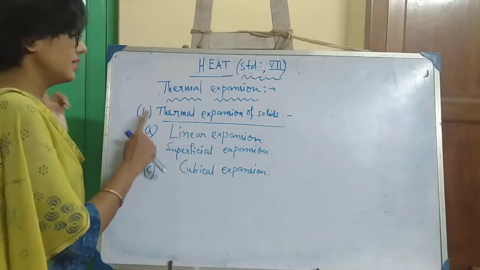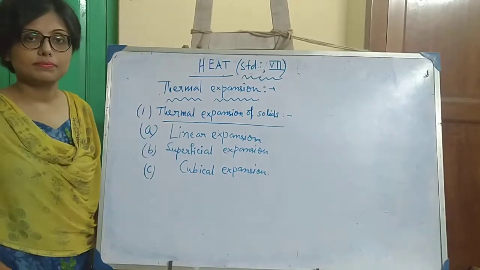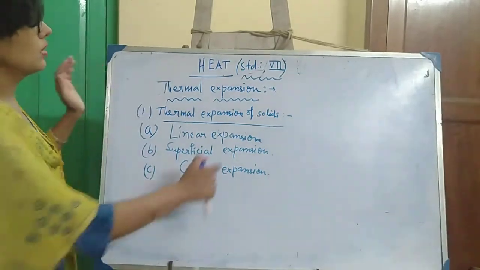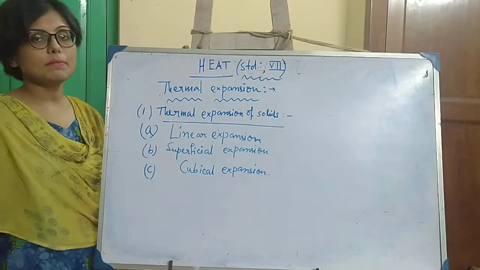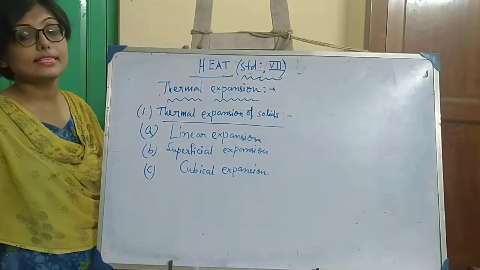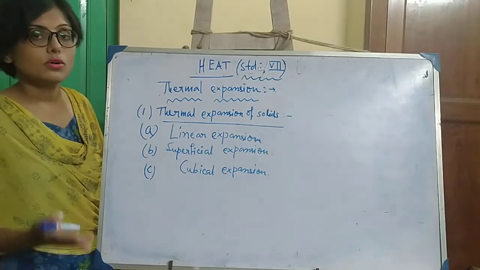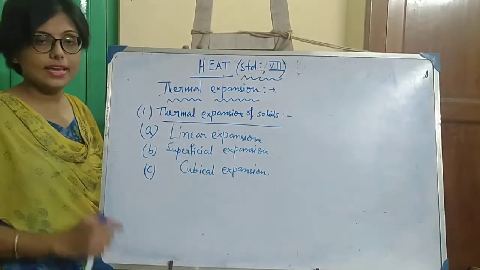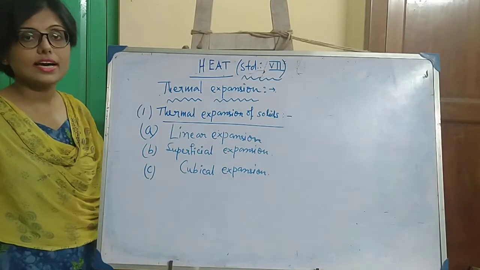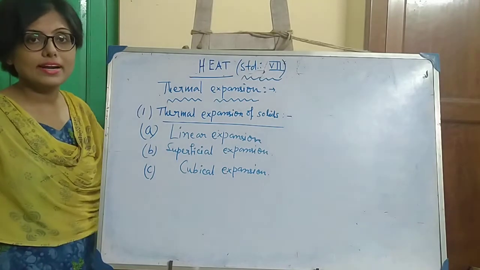Our first subtopic is thermal expansion of solids. Solids have definite shape and definite volume. When a solid is heated, it expands in all directions, which means the length, the surface area and the volume, everything is expanding.